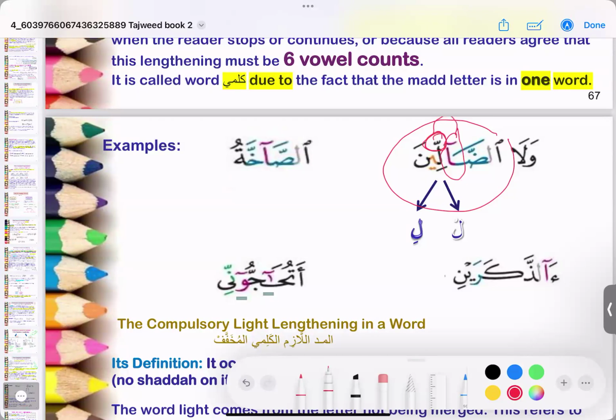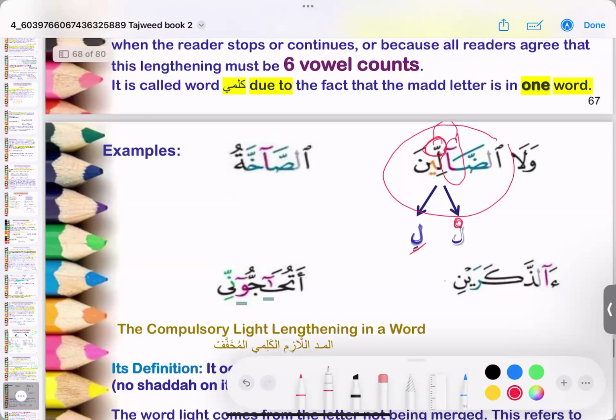And remember here, the first lam has a sukoon and the second lam has a kasra. So the rule of a mad letter followed by a shadda, if you keep in mind, the shadda means there is a sukoon. The first letter is a sukoon, so it meets the condition. So when a mad letter in a word is followed by a shadda, you will stretch this mad to 6 counts.